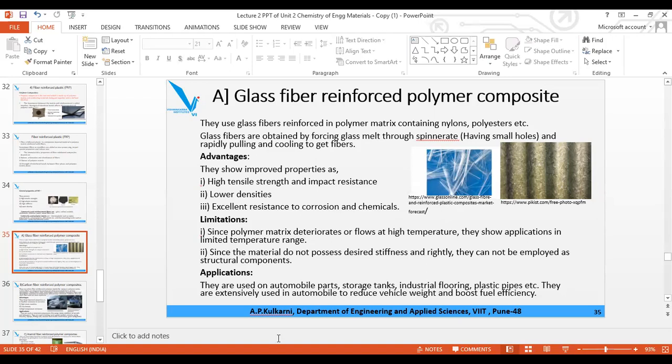So what are the applications? Again, this is your part, but it is especially used in automobile parts. Storage tanks. The plastic water storage tanks that we have are made up of glass fiber reinforced material. Industrial flooring. Then plastic pipes, PVC pipes.